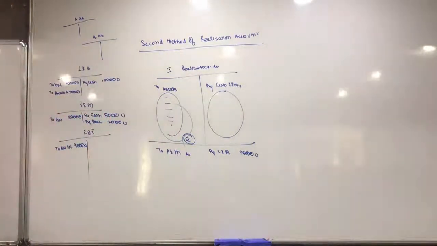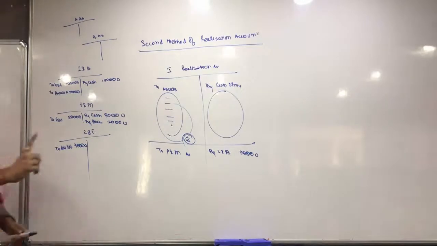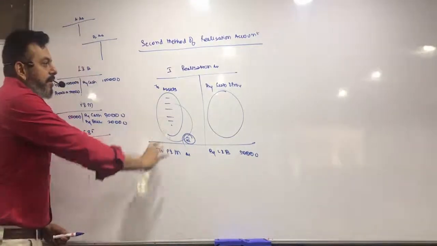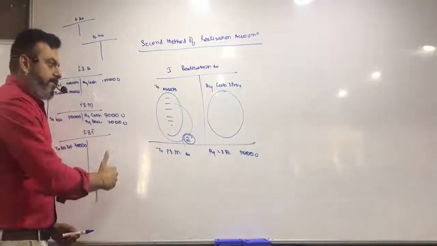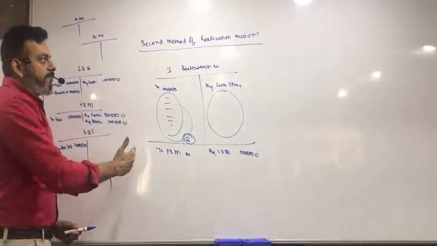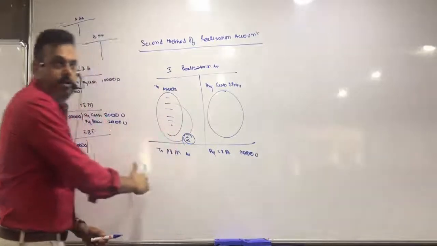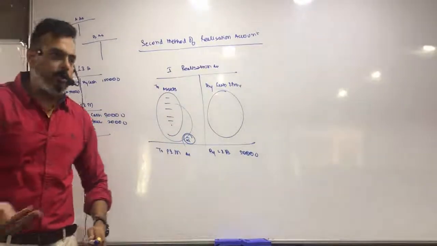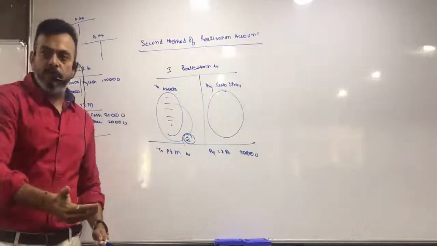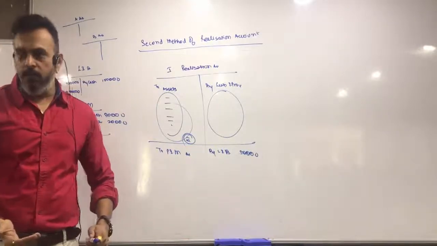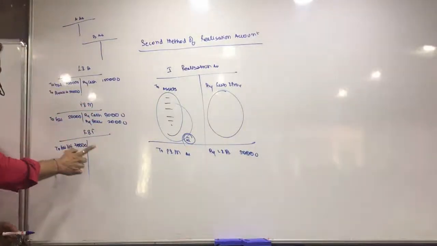You understood the difference between both the methods? Now, we will do one illustration to make you understand exactly how it works. In exam, a theory question on the difference between the first method of realization account and the second method is very important. It had come in past syllabus exams so many times. Okay? You understood the difference between both.